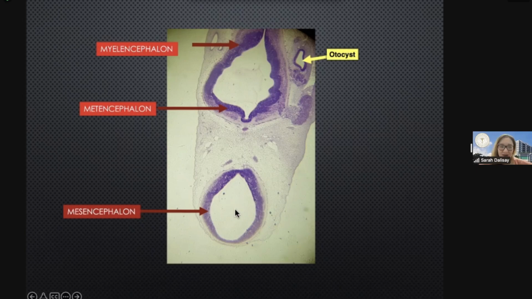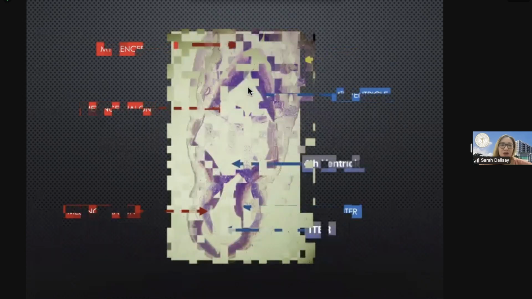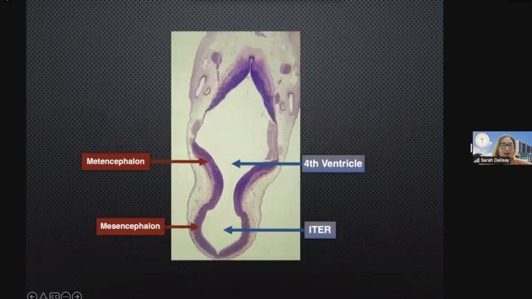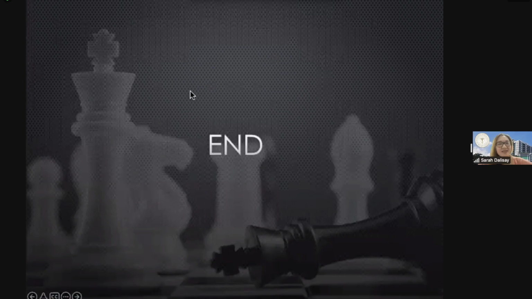Again, what is the cavity here, class? What is the cavity of the mesencephalon? Iter. The iter. How about the rhombencephalon? What is the cavity of the rhombencephalon? Fourth ventricle. Very good. So this is another picture. Okay, you have here the connection between the iter and the fourth ventricle. So again, that is the mesencephalon, the metencephalon, and the myelencephalon. Okay? Very easy lang. Marami lang kayong aaralin, but relatively easy yung development ng nervous system.